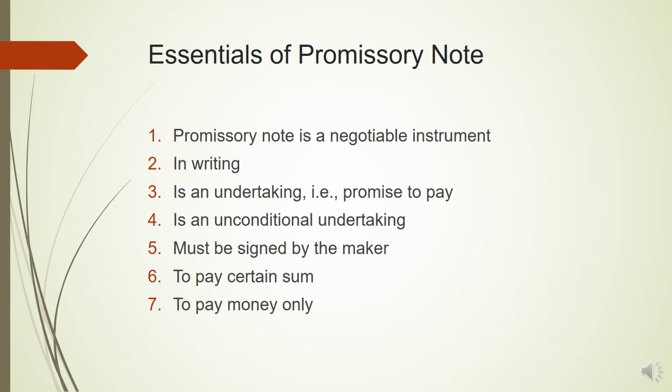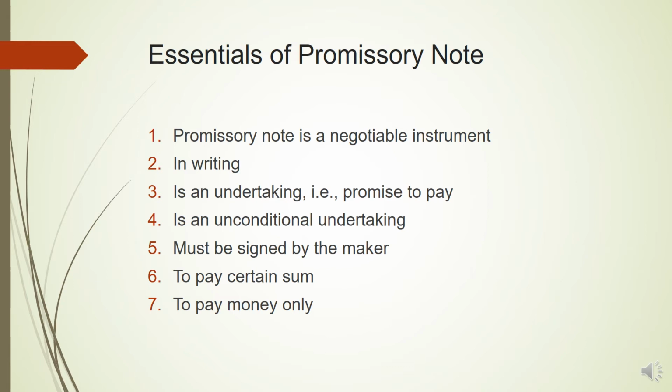Next, it is an unconditional undertaking. We have already covered in the essential features of a negotiable instrument that it must be unconditional. That means no condition must be attached, such as payment being made on the happening or not happening of a certain event. Such statements cannot be written. Payment has to be made, and no condition can be attached to it. If some condition is attached, then it will not be considered a valid promissory note or a valid negotiable instrument.